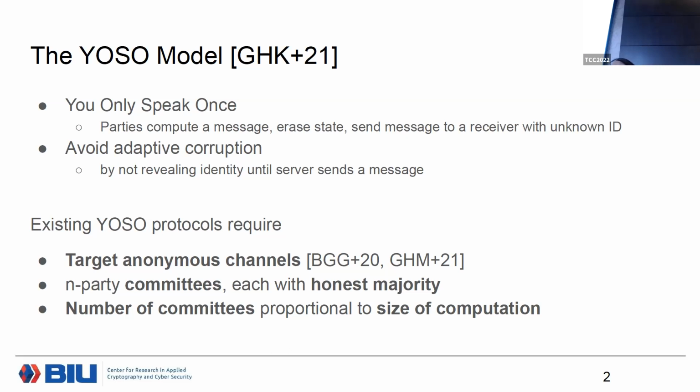A notable feature of this protocol is that it allows us to avoid adaptive corruptions, which pose a real threat in large-scale and long-term MPC protocols. This paper was the first showing how we can avoid such threats. But this model also has some limitations. For one, it requires choosing at least one committee of parties to perform the next round of the computation.